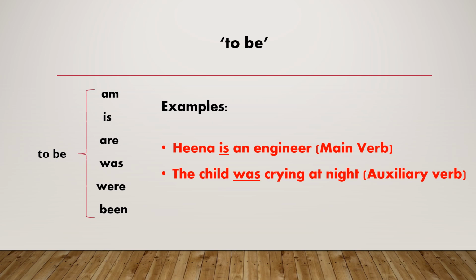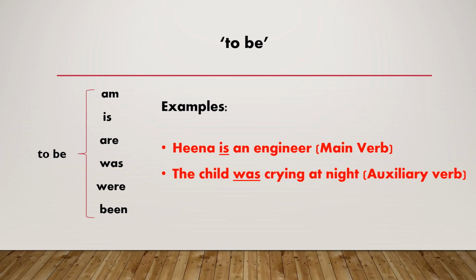The verbs am, is, are, was, were, been, etc. are derived from to be. For example, Hina is an engineer. Here, the main verb is an independent verb which shows a state of being.